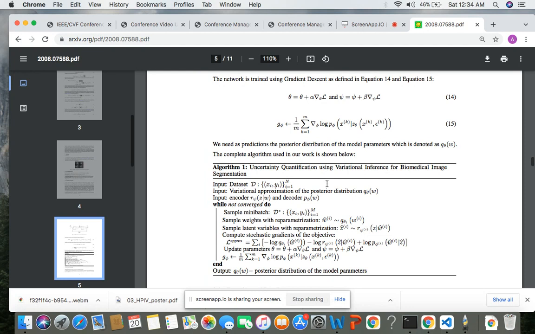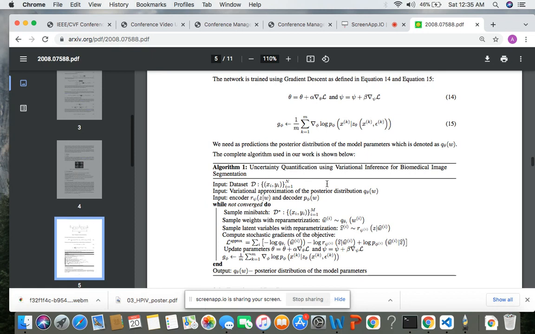We train the network by sampling a mini batch of data points, and then we sample some weights given by a reparameterization term. At the same time, we sample some latent variables with reparameterization, and finally we compute the gradients of the objective, which is given by this equation.